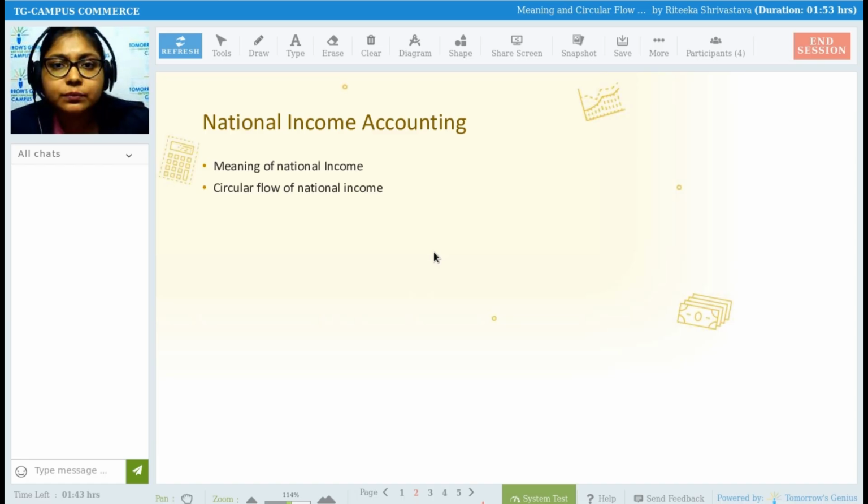Today is a theoretical part. In today's class, we are going to see the theory of the basic starting of national income. So two topics we will be covering in today's session. First, meaning of national income, and second, circular flow of national income. What is circular flow of national income? How does it flow? And so on. So that we will be looking at today.